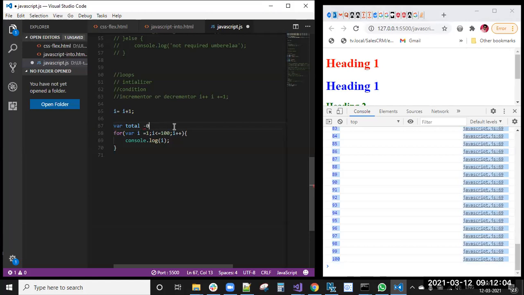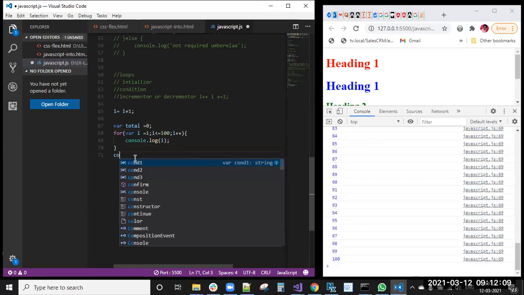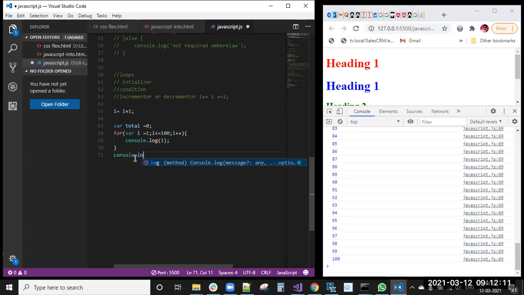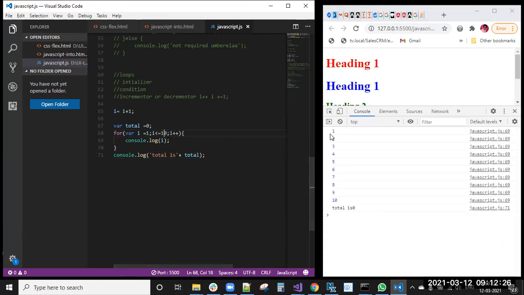total equal to 0. Initially total equal to 0. Console.log total. So instead of that, what we will do, 10 only. Total is 0. We have not given anything, right?